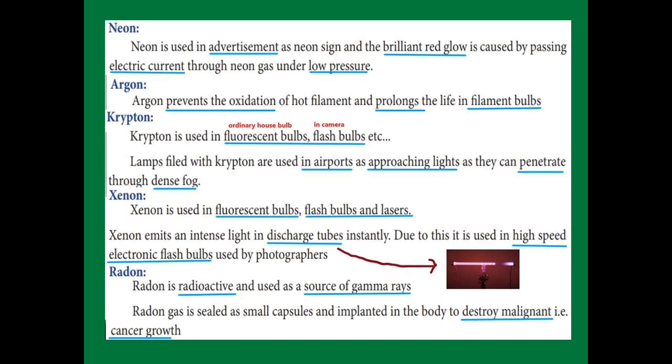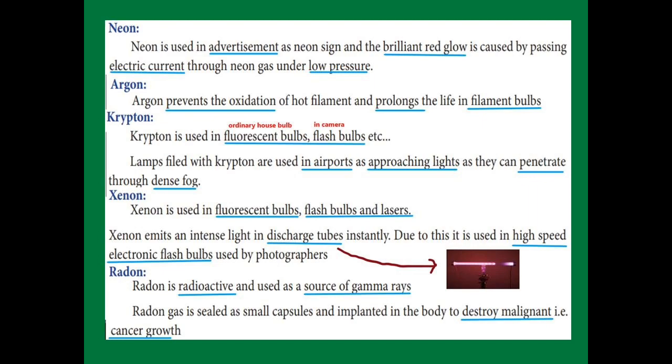Uses of other noble gases. Neon: first, neon is used in advertisement because it gives a brilliant red glow when an electric current is passed through it under low pressure. The next one, argon. It prevents oxidation of the hot filament, so it prolongs the life of filament bulbs. Next, krypton. It is used in fluorescent bulbs. What does that mean? What we ordinarily use in our homes is called a fluorescent bulb. And flash bulb, which is used in cameras.